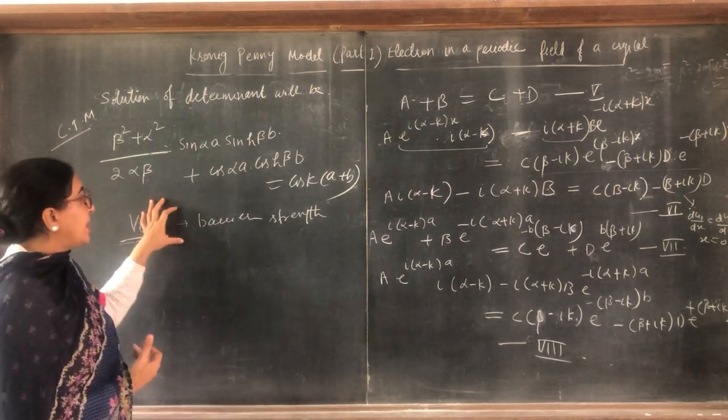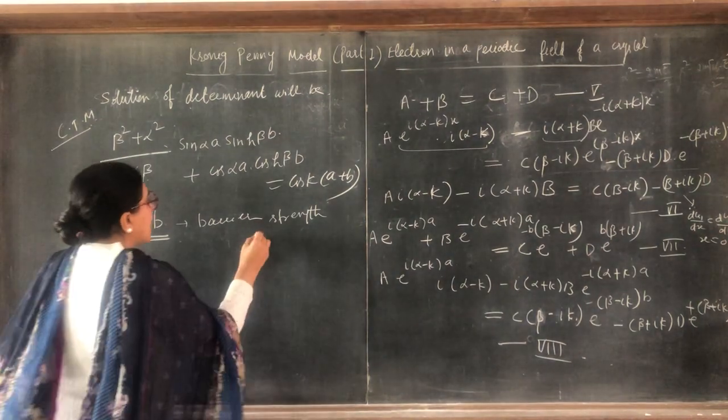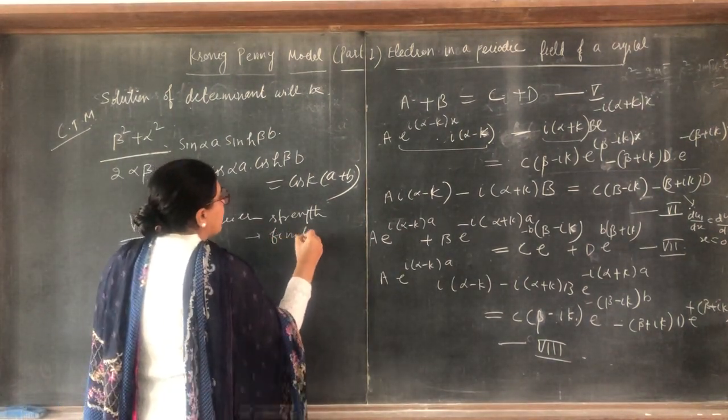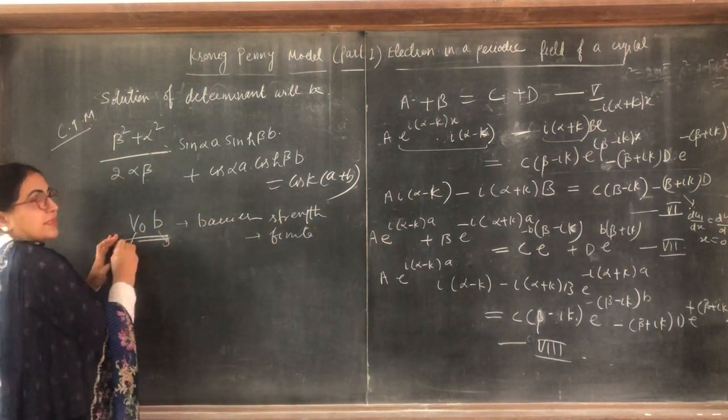So V naught B, that is the barrier strength, must be finite. If this increases, this decreases.